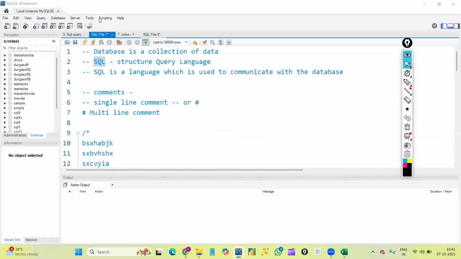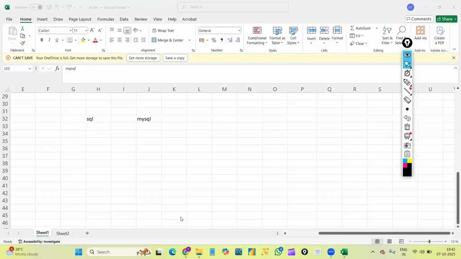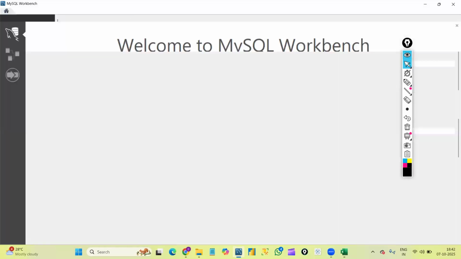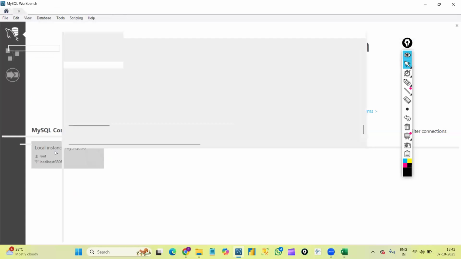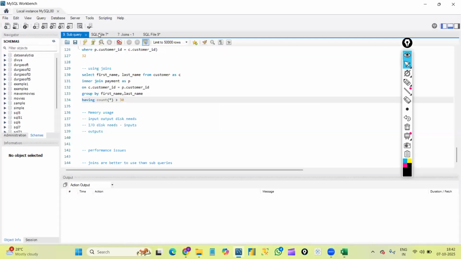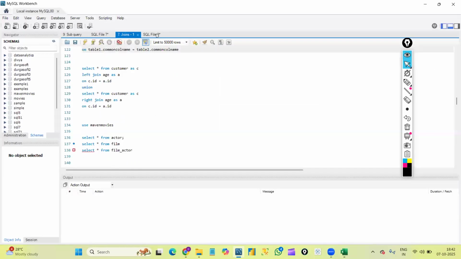But for now, first let me show you the user interface of MySQL, and then let's start creating our first database and first table. Okay, so let me just close it and open it once again. You can see like this. Once we open our MySQL Workbench, you can see something called local instance. We need to click on it. And these are all the SQL files where we can write queries.